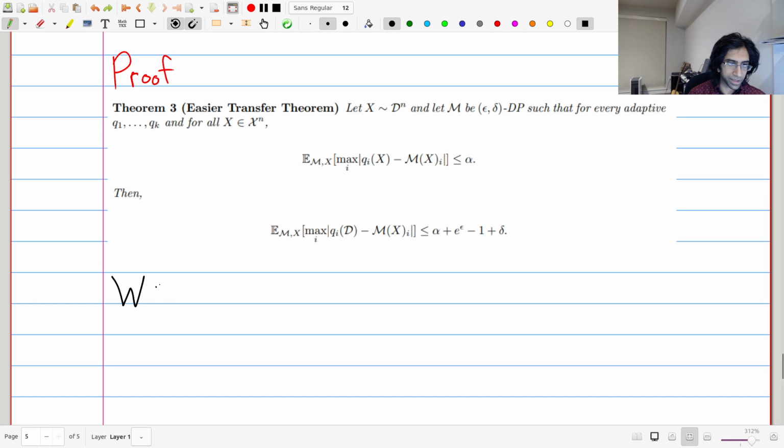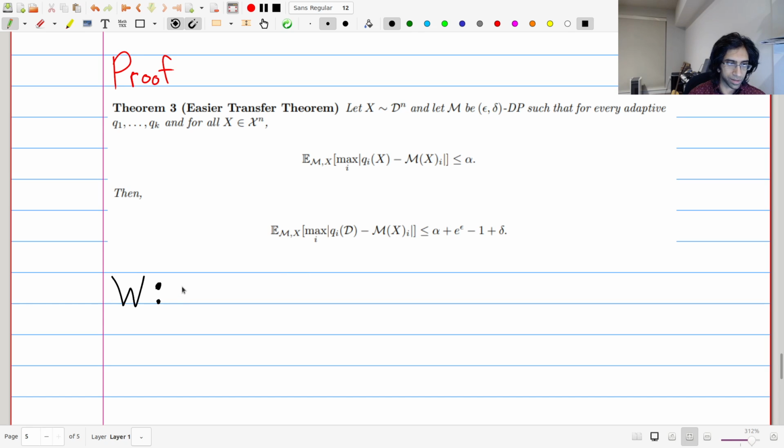The ugly thing about this type of theorem is that it looks at the query i which maximizes the difference between qi and mx of i. So what W will do is simulate M on the data set and output the query which does this.